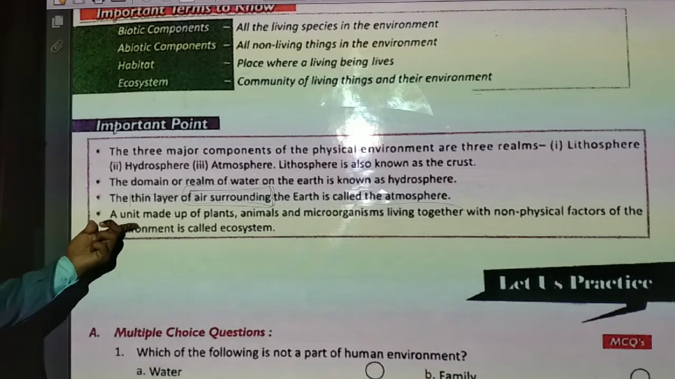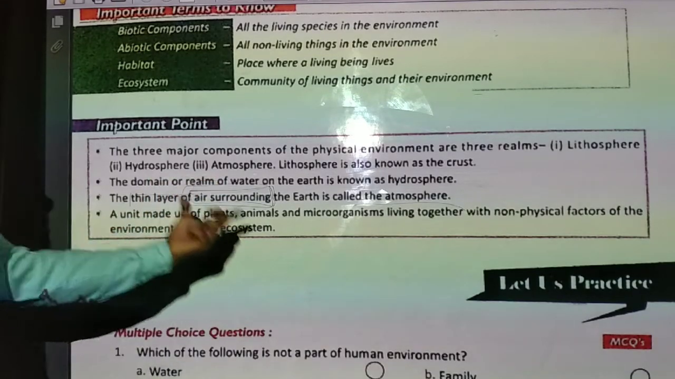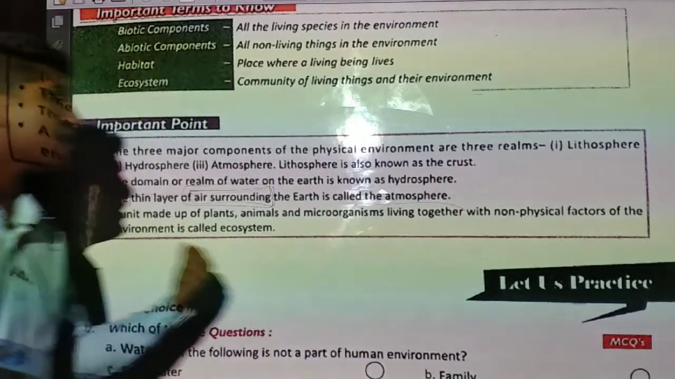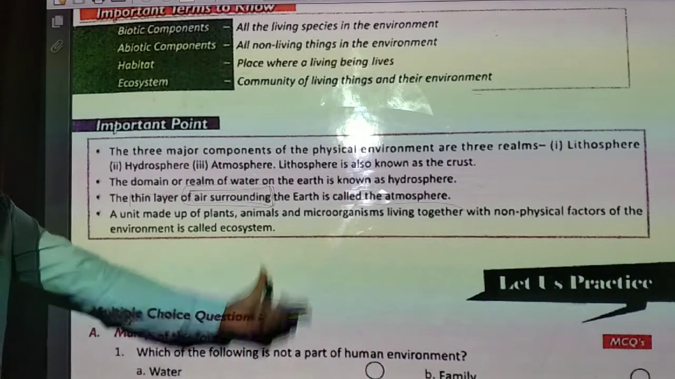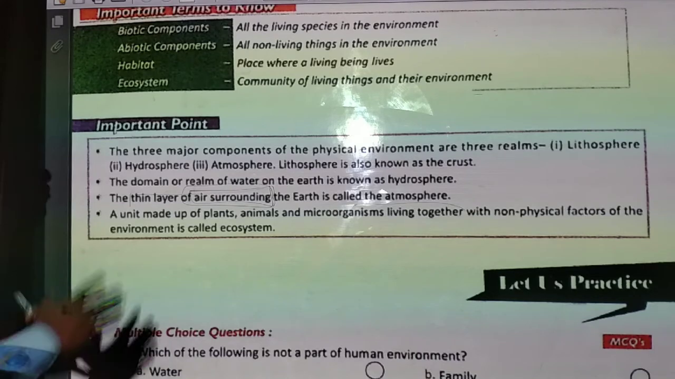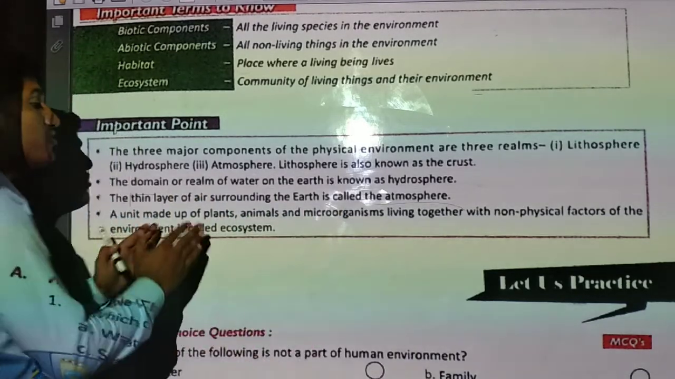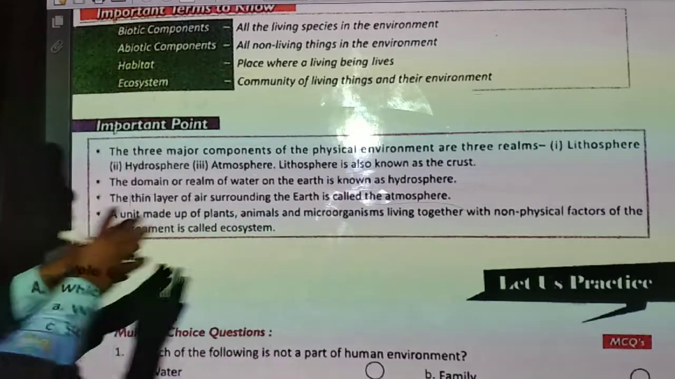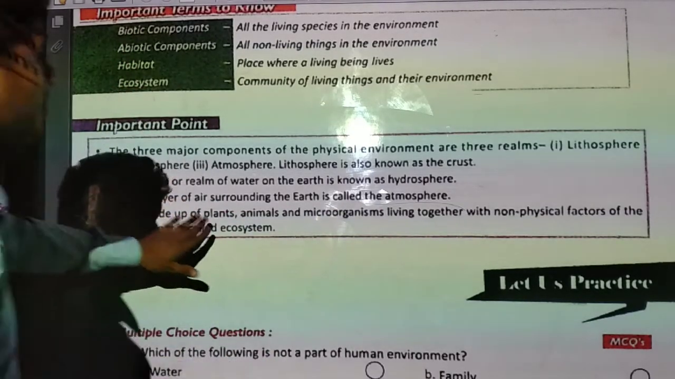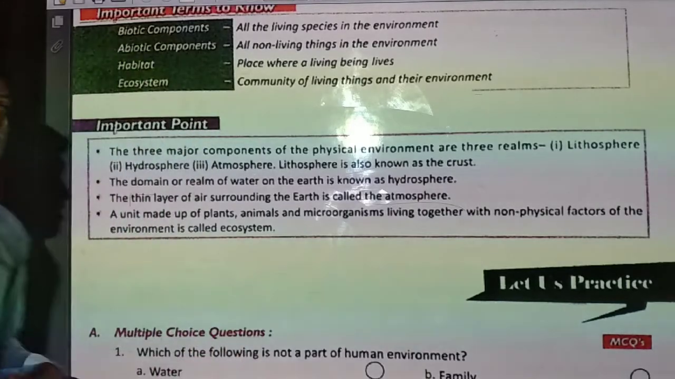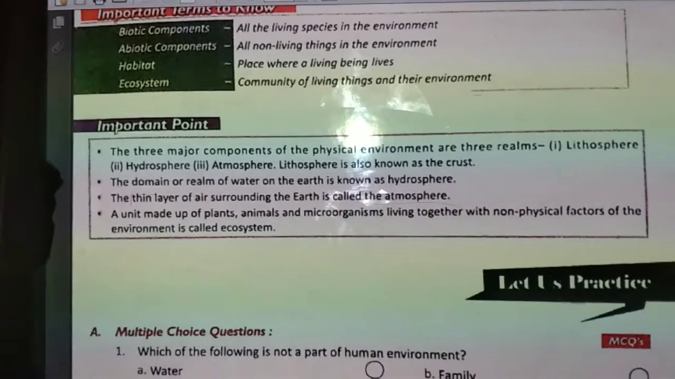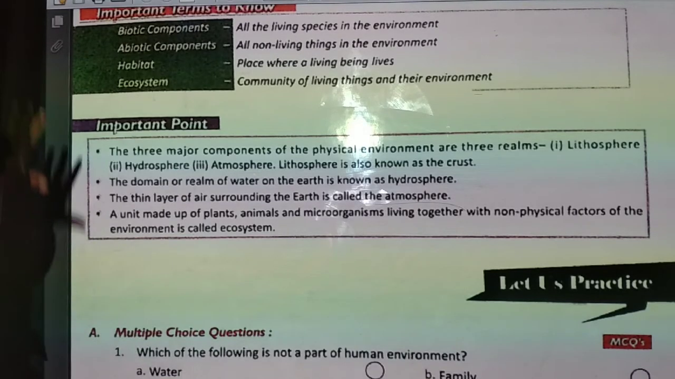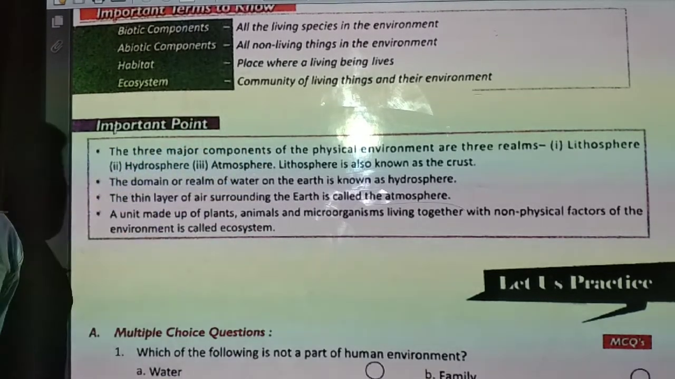Now a unit made up of plants, animals and microorganisms living together with the physical factors of the environment is called an ecosystem. So what is an ecosystem? A unit made up of plants, animals and microorganisms living together. वो जगह जहां पर हमारे प्लांट्स, एनिमल्स, माइक्रो ऑर्गेनिज्म्स एक साथ रहते हैं, ठीक है, तो उसी पूरे यूनिट को ही हम क्या बोलते हैं? इकोसिस्टम. So this is the end of our chapter.